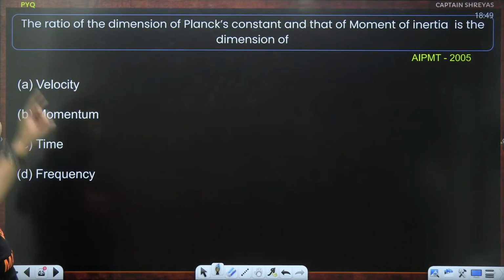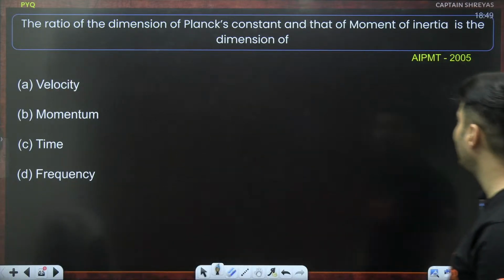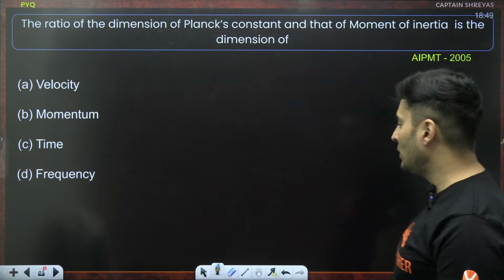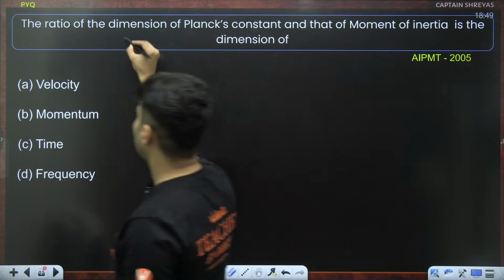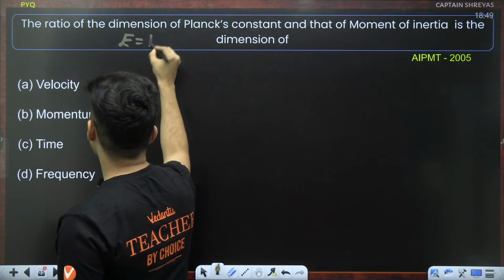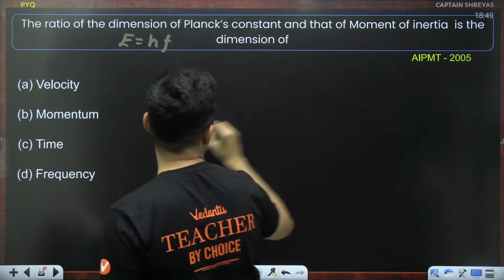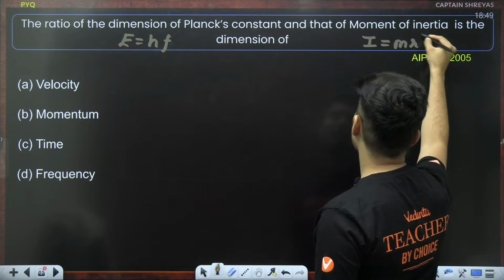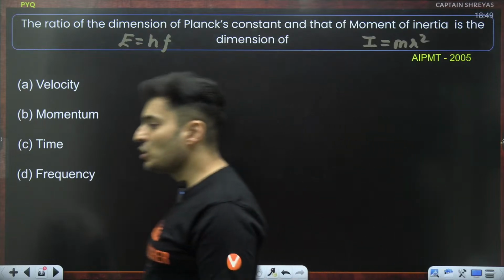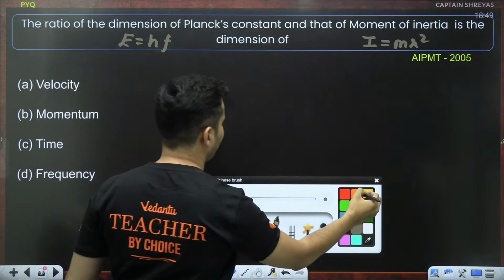Moving on to the next one. The ratio of the dimensions of the Planck constant to the moment of inertia. This was asked in previous years, AIPMT 2005. Don't worry if you don't know the formulas. For Planck constant, energy is equal to h into frequency, and frequency is 1 by time. For moment of inertia, the formula is m into r square. Just remember this. Let's use this information for our benefit.